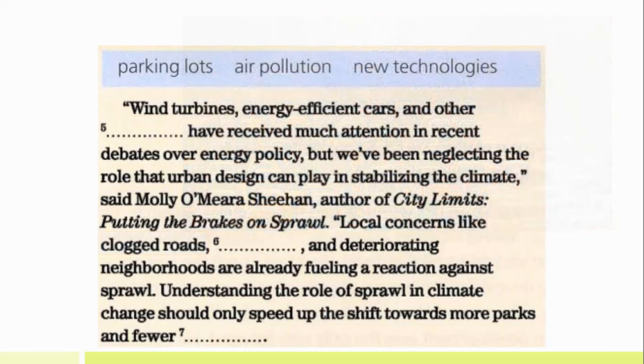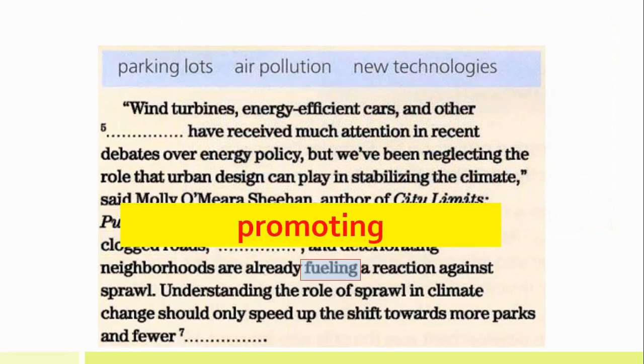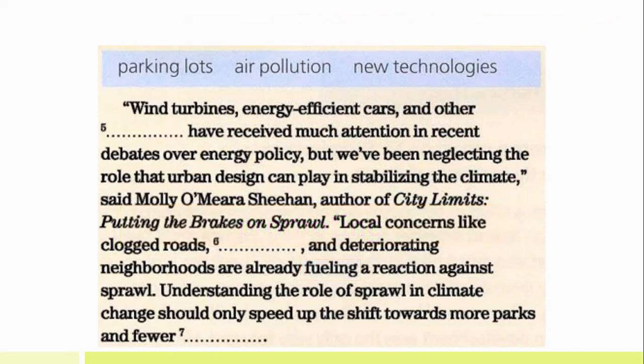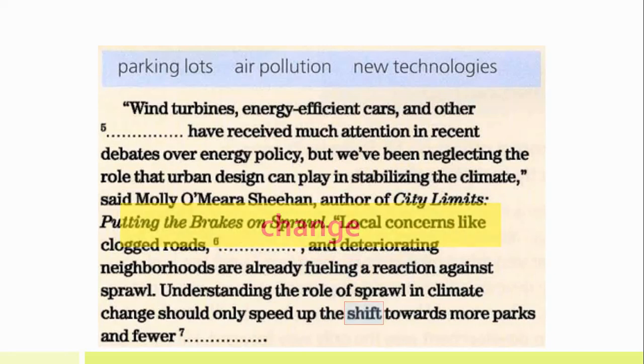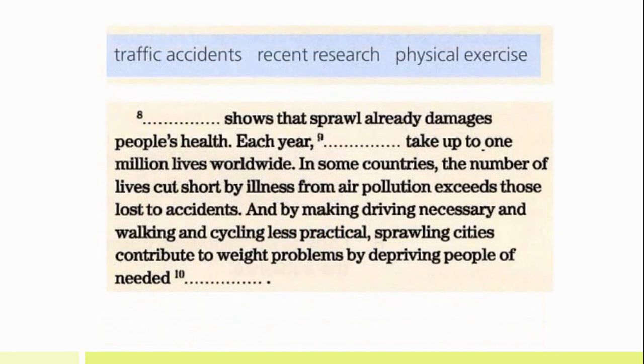Okay, and deteriorating neighborhoods are already fueling. Fueling is like promoting a reaction against sprawl. Understanding the role of sprawl in climate change should only speed up the shift towards more parks and fewer roads. Next paragraph.